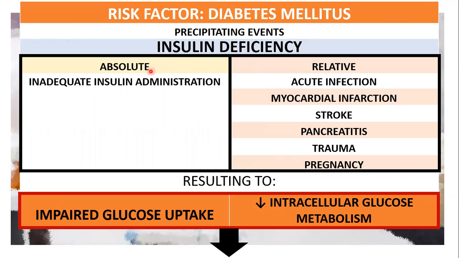The absolute insulin deficiency refers to inadequate insulin administration, while the relative are those that trigger the decrease in insulin, such as acute infection, myocardial infarction, stroke, pancreatitis, trauma, and pregnancy, resulting in impaired glucose uptake and decreased intracellular glucose metabolism in the peripheral tissues, such as in the skeletal muscle and the adipose tissue.